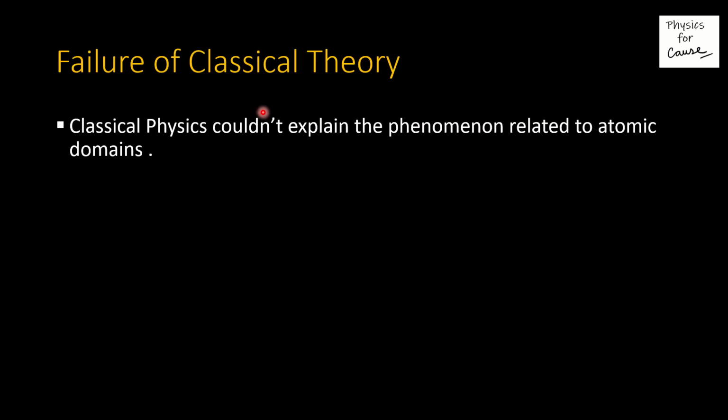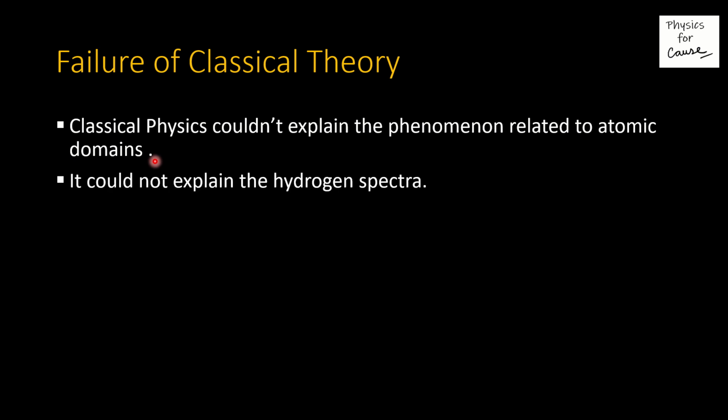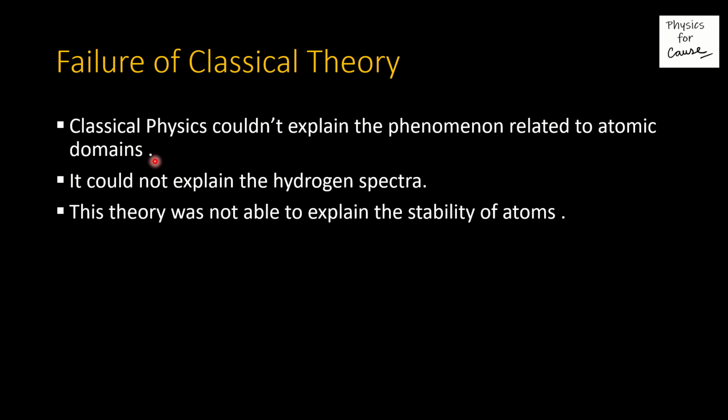But before moving towards modern quantum mechanics, we must know why classical physics failed. Classical physics क्यों fail हो गई? What were the reasons? There were a set of reasons. First of all, classical physics was not able to explain phenomena related to the atomic realm. Second, it could not explain the hydrogen spectra, which we will cover in the upcoming lectures.